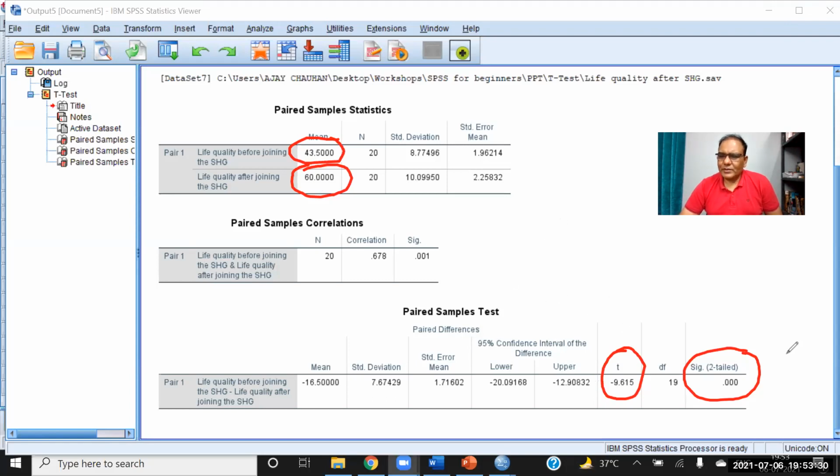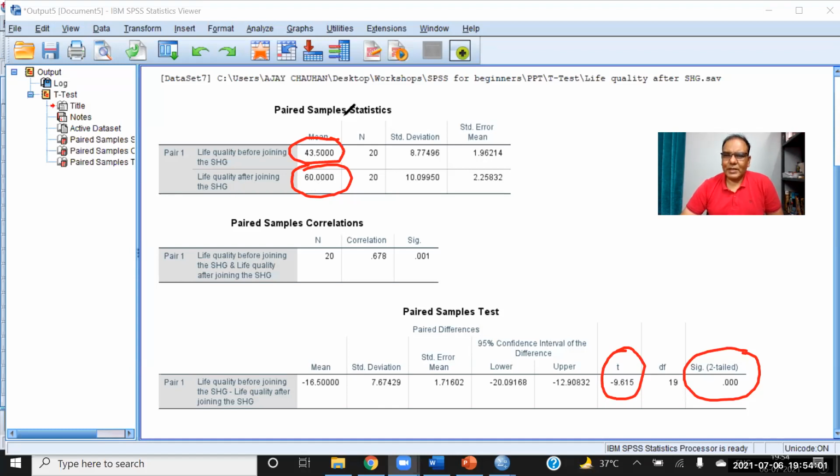And the p value is found to be 0.000, which indicates that there exists a significant difference in the mean before and after. And because the mean of after is higher, our conclusion is that the average quality of life of the women after joining the self-help group is significantly high as compared to before joining the group.